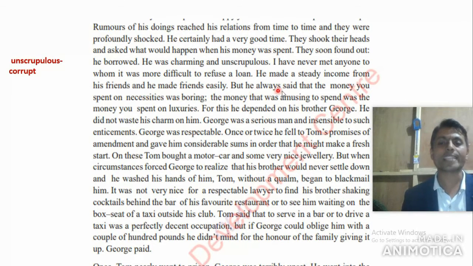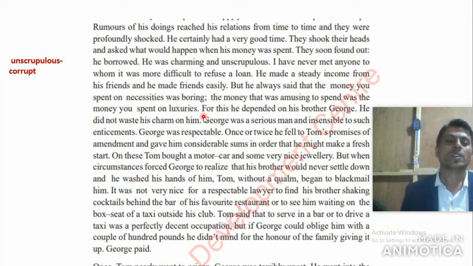But he always said that the money you spend on necessity was boring. Every time he says that if you spend your money on necessity, it is very boring. The money that was amusing to spend was the money you spend on luxuries. It means if you spend money on luxuries for your relaxation, that will be very interesting for him.